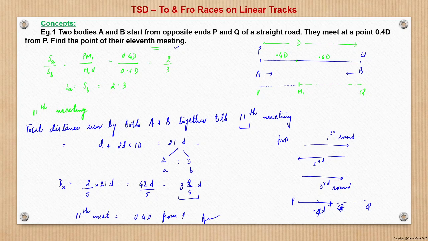So it is a fairly simple one. It should hardly take 3 to 4 seconds to solve this, just because I was showing this from the very basics, what the concept is around. So with this in the background, if I see that it's 0.4d, I get to know that the ratio of speed is 2 is to 3. So 11th meeting means 10 into 2 plus 1, that is 21d, and 21d we will divide in the ratio of 2 is to 3. So that means 2 by 5 into 21 becomes 8 whole 2 by 5. So therefore 0.4d from P.